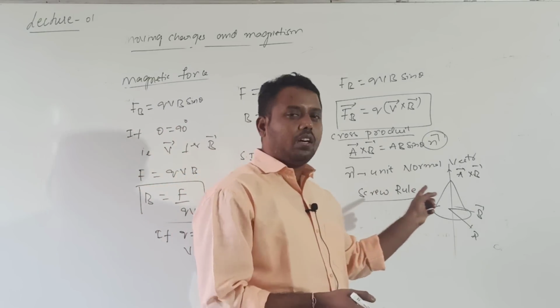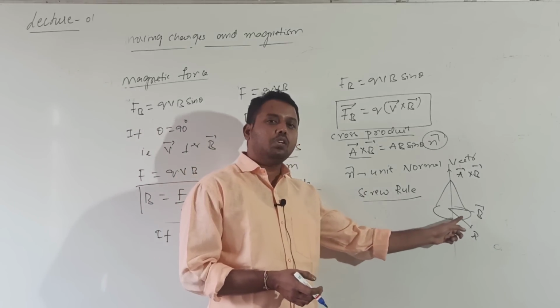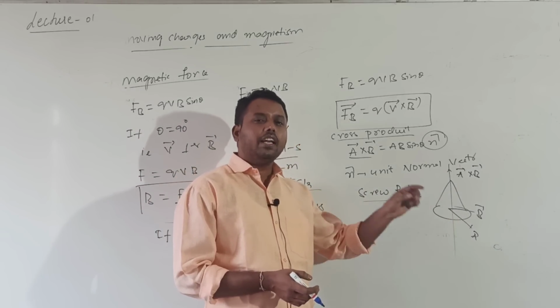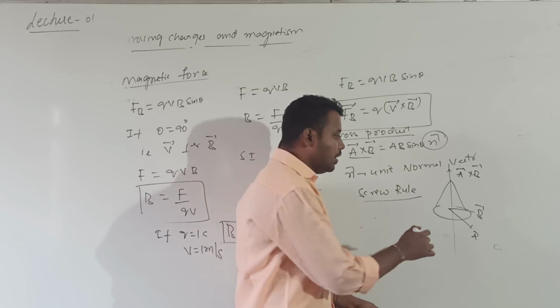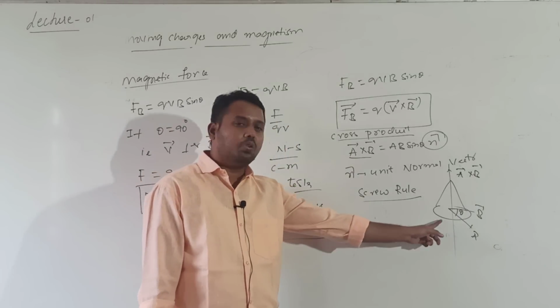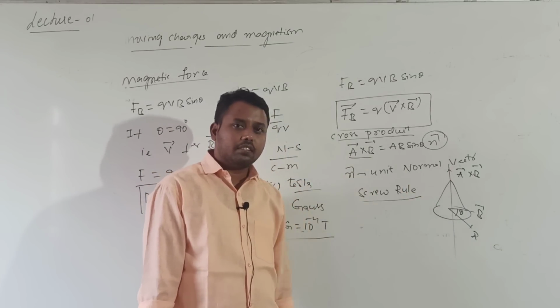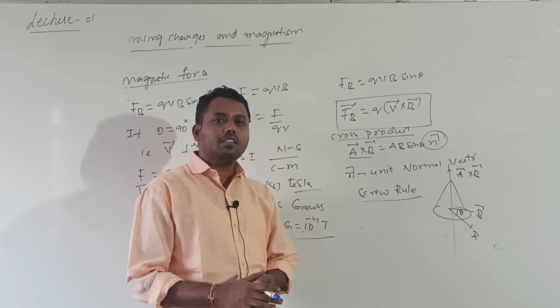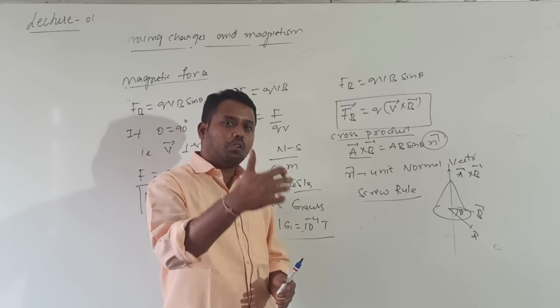Okay? Now what is this? This right hand screw rule will tell you, if we imagine the two vectors are placed at the common head of a screw and given a rotation from A to B through an angle theta, the advancement of the screw will give you the direction of the cross product of vectors. If this rule is not understood, you can tell the direction by using the right hand thumb rule also.